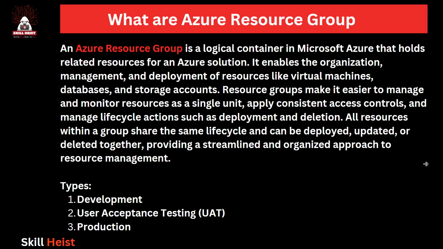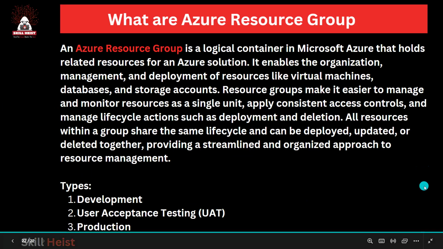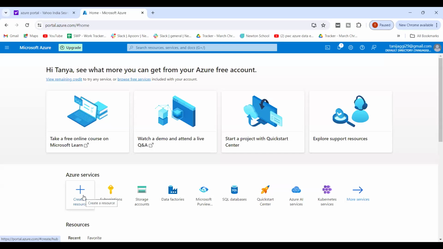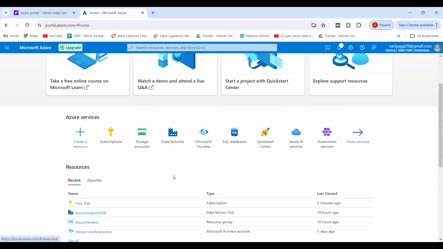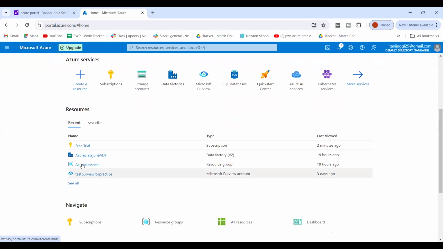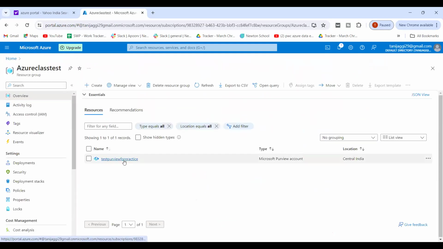So we have studied about this subscription. Yesterday, we created the resource group, if everybody remembers that. Right? Or I'll show you again. To create a resource, we went into the resource group, right? And this is the resource group that we created yesterday. Everybody remembers this?